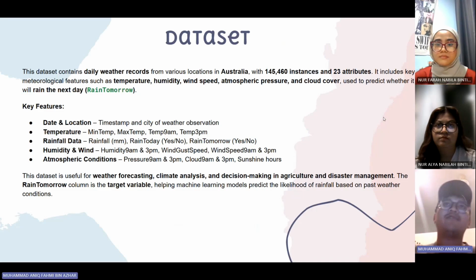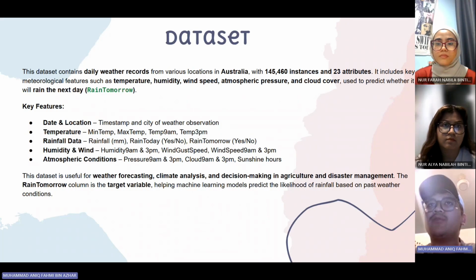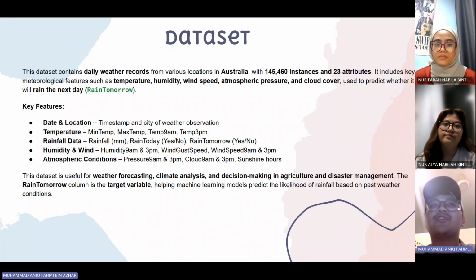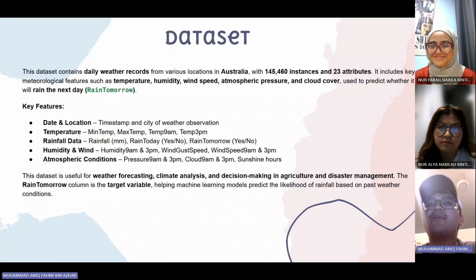Okay, for the dataset, it contains daily weather records from various locations in Australia with 145,460 instances and 22 attributes. It includes key meteorological features such as temperature, humidity, wind speed, atmospheric pressure, and cloud cover, used to predict whether it will rain the next day. This dataset is useful for weather forecasting, climate analysis, and decision making in agriculture and disaster management. The column RainTomorrow is the target variable, which helps machine learning models predict the likelihood of rainfall based on the conditions.